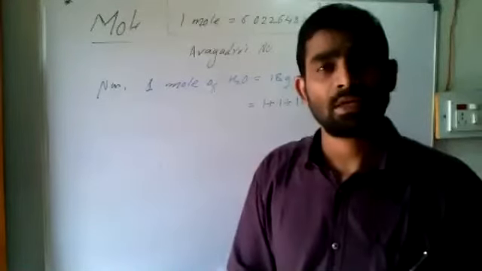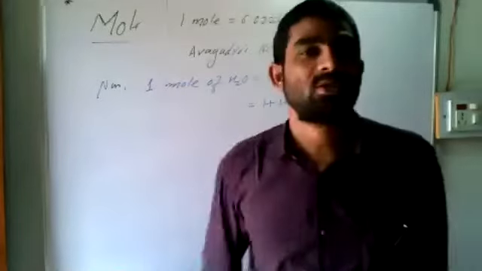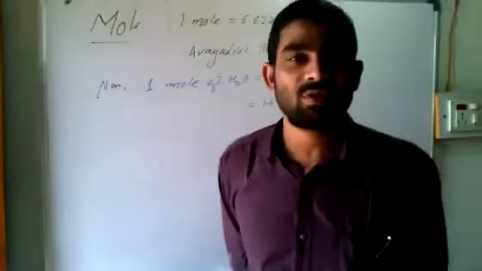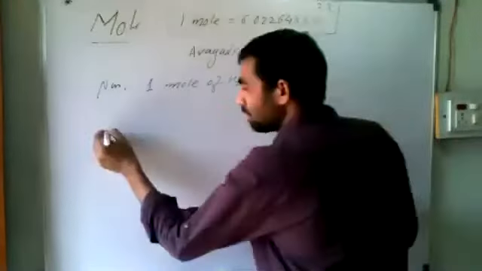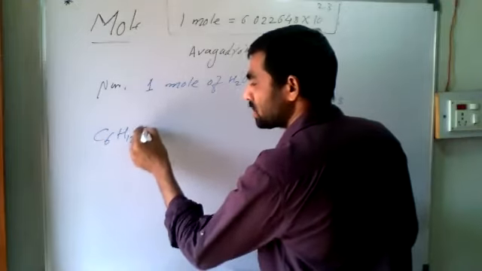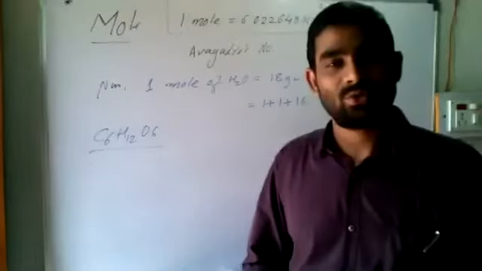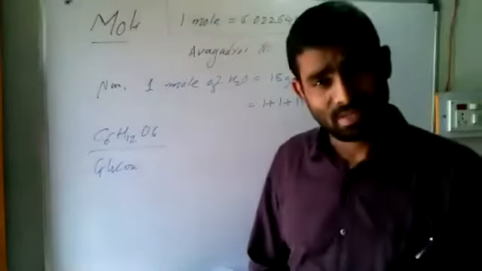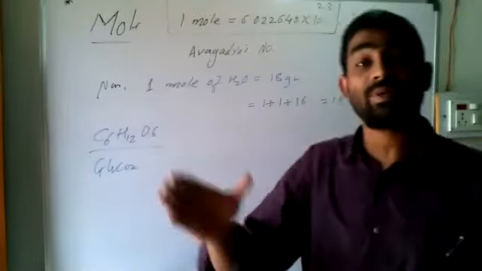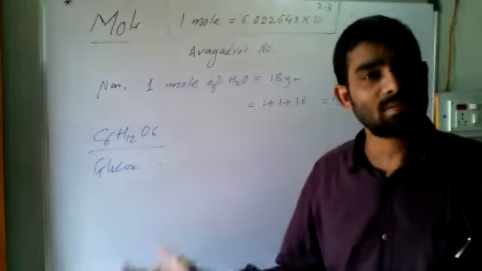If somebody asks you, go and bring 1 mole of glucose, I want to eat sweet, or go and bring 1 mole of sugar, we should know the formula of glucose: C6H12O6. And now it is easy. If somebody asks, go and bring 1 mole of glucose, you should write the formula and do the sum of atomic masses.